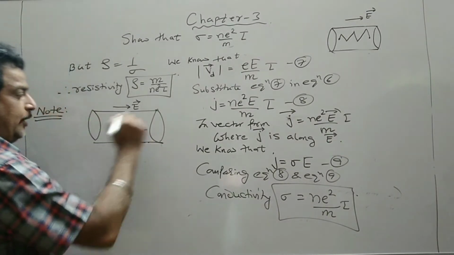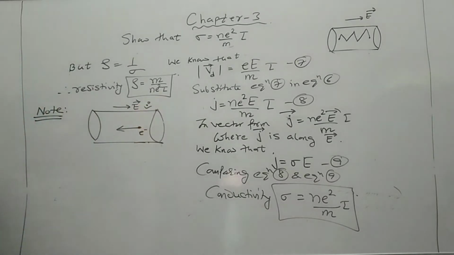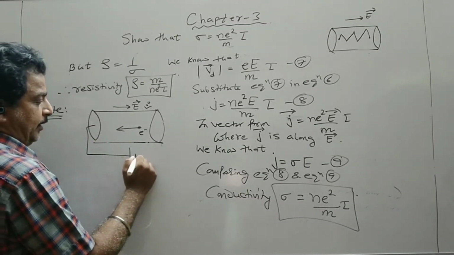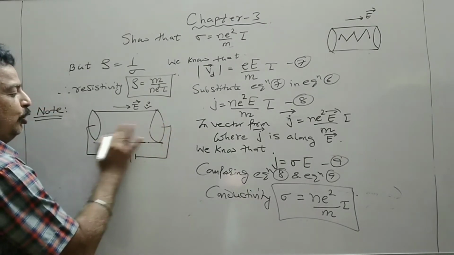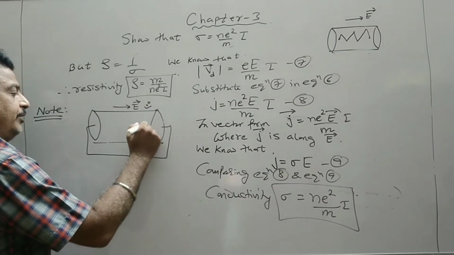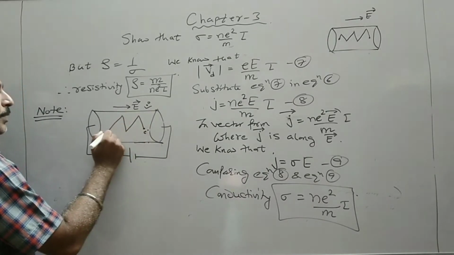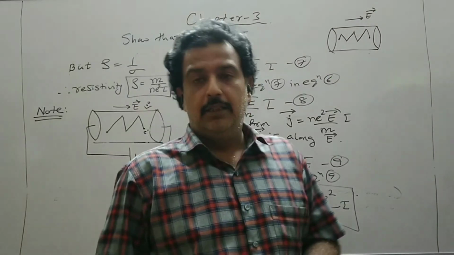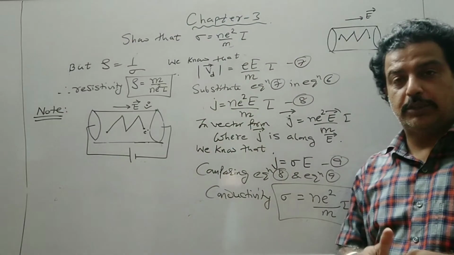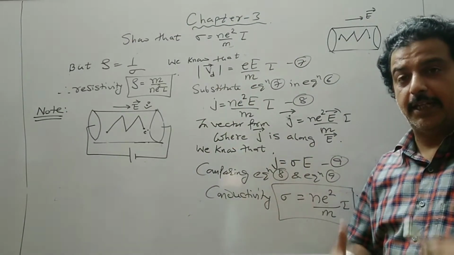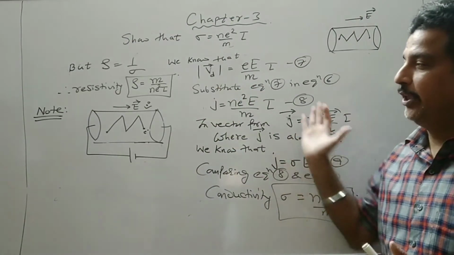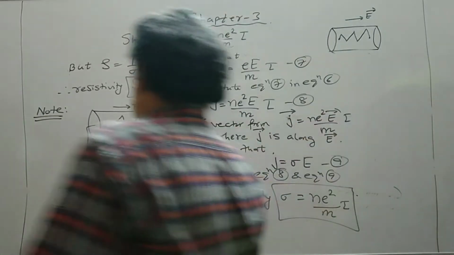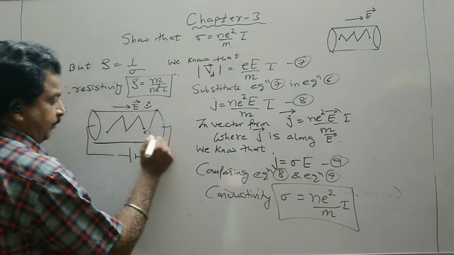Now, this electron is moving under the influence of the electric field intensity when the battery is connected, and we know that the path of this electron will be random because it keeps on colliding with the ions which are oscillating about their mean position. So it will be thrown away and then again it accelerates and always moves in a direction opposite to the E.